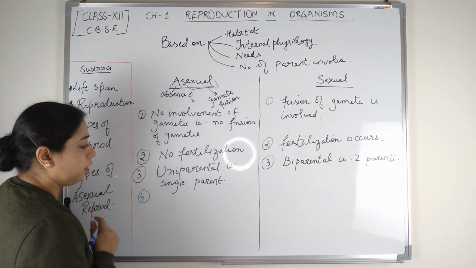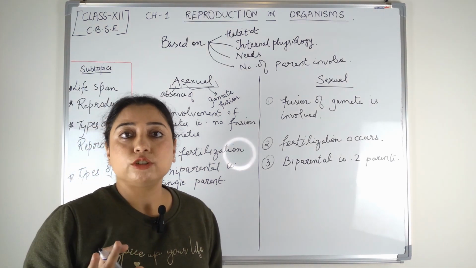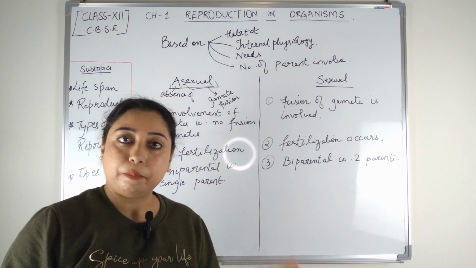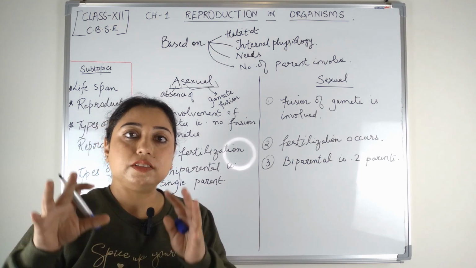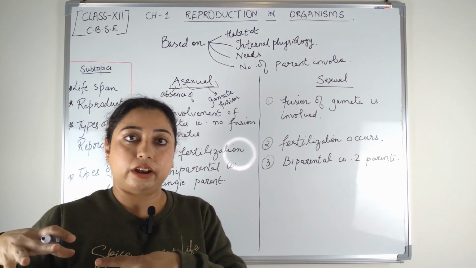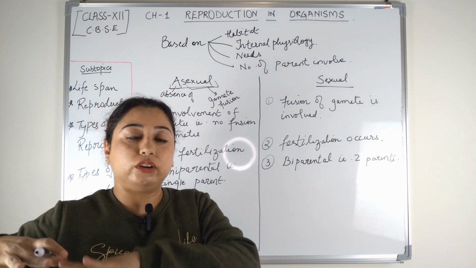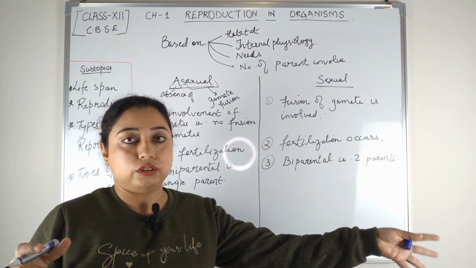The fourth point is that in asexual reproduction, as we know a single parent is involved, so whatever is the genetic material of that particular parent, only that type of DNA is going to pass on to the next generation, right?